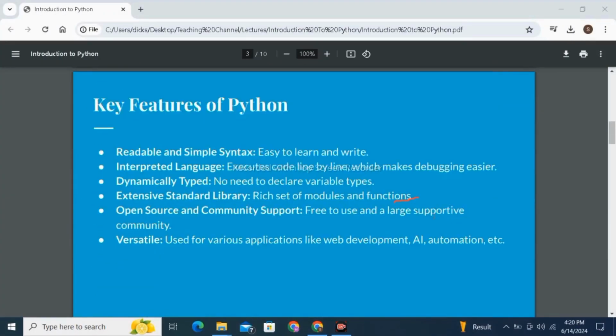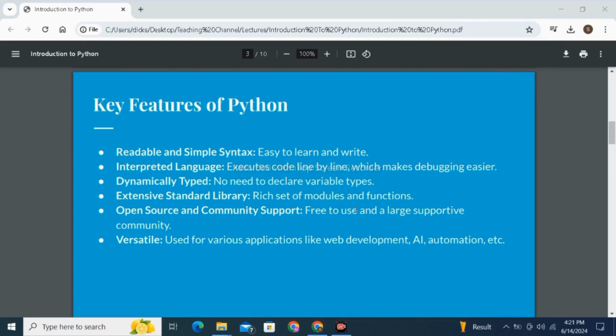Key features of Python are readable and simple syntax, easy to learn and write. It means that its syntax is so simple that any programmer, or even a simple person who is not a programmer, can understand what is written in it. It is an interpreted language, it can execute code line by line, which makes debugging easy. It means that finding an error in a Python program is very easy.